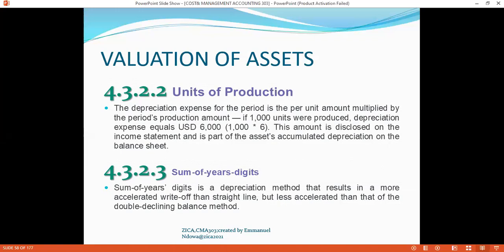financial position. Is there anyone who has a question on this before we proceed to other depreciation methods? Anyone who has a question or any contribution before we go on to other depreciation methods?